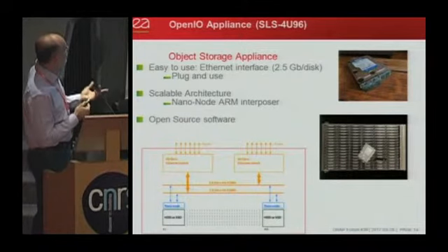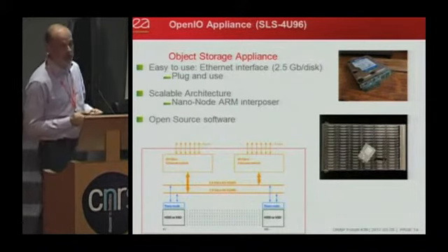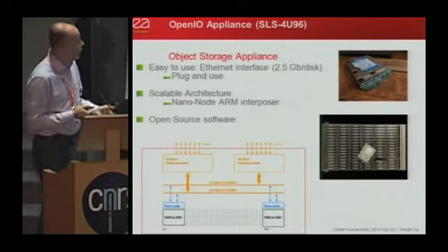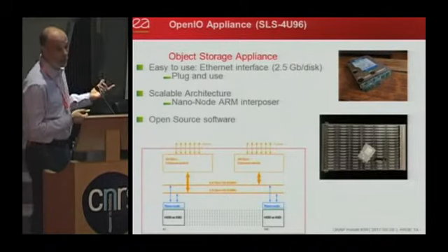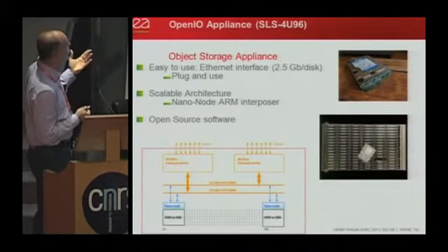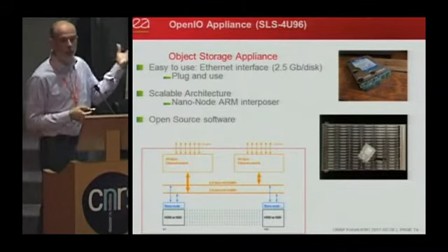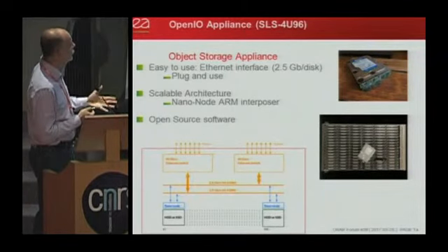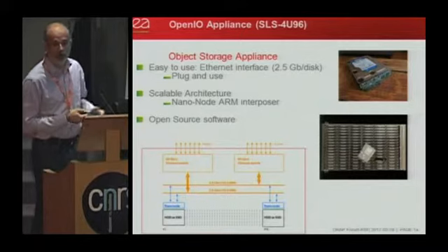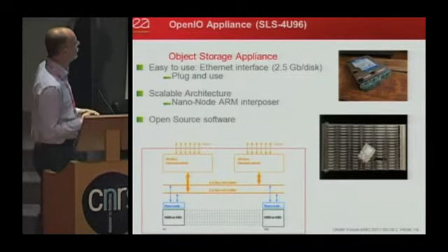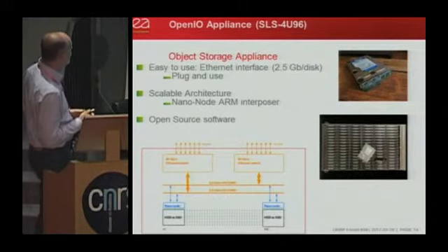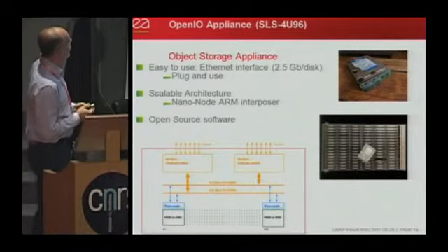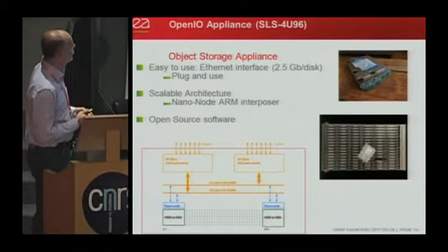And on this, they implement the OpenIO software, which is an open source software running in Linux. So taking this idea, you put some nano node a little bit stronger, and you could imagine that you can start seeking to do, for example, some post-processing close to the disk, and bring new architecture and new ideas. So this is a very promising architecture. It's easy to plug on your computing center, and it's completely open.